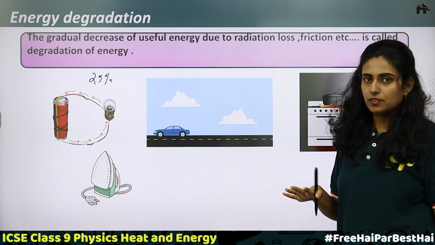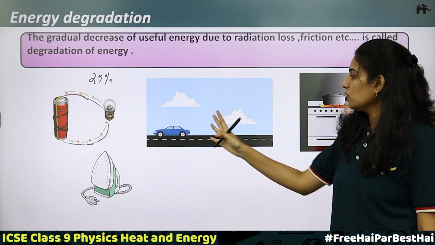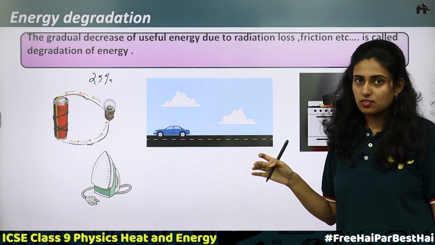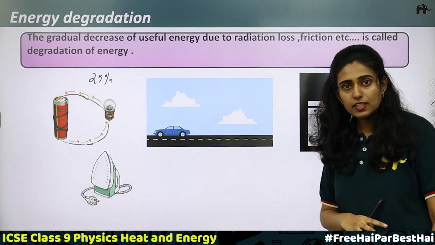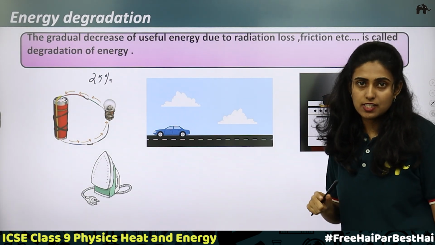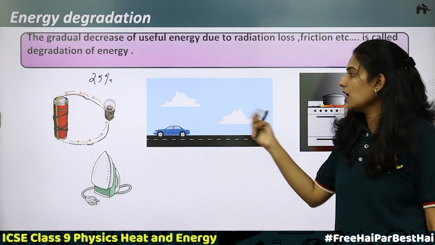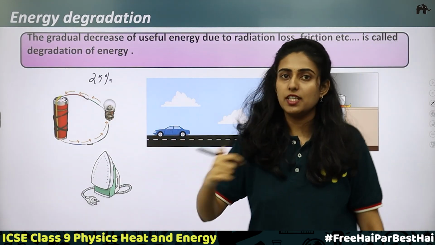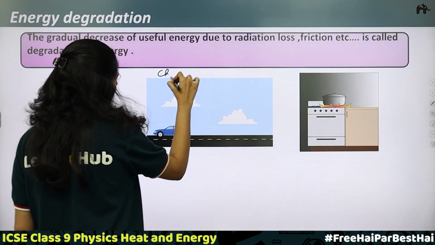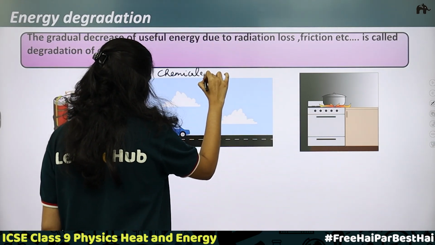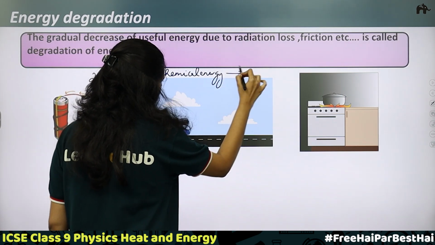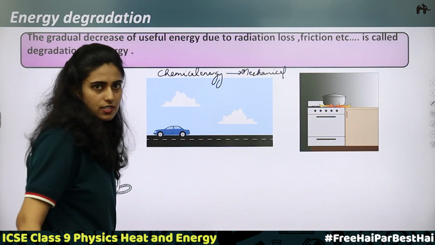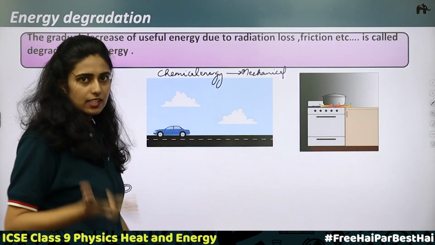In the second case, it is friction. Due to the friction, what is happening? There is energy loss, there is energy dissipation. There is a wastage of energy. It cannot be put into use. So, over a long period of time, what will happen? Because of the fuel, the chemical energy should be converted into mechanical energy. So what happens over long periods? The efficiency of the vehicle will decrease.